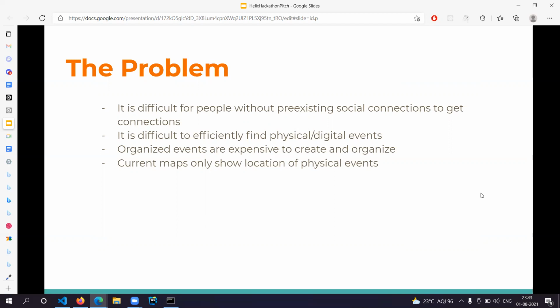causing it to be difficult for individuals to find events, whether in person or virtual, that they would be interested in without pre-existing social connections. Therefore, preventing these individuals from then creating more social connections and making it difficult for these individuals to find events that they may be interested in.